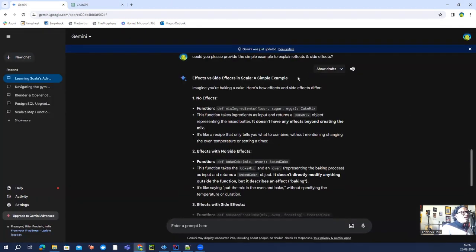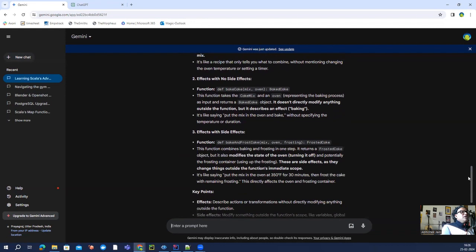Effect versus side effect in Scala. Imagine you are baking a cake. So here is how effects and side effects differ. No effects, function: mix ingredients, cake mix. This function takes ingredients as input, and the cake mix object represents the mixed batter. It doesn't have any effects beyond creating the mix. It's like a recipe that tells us what to combine without mentioning changing the tub.